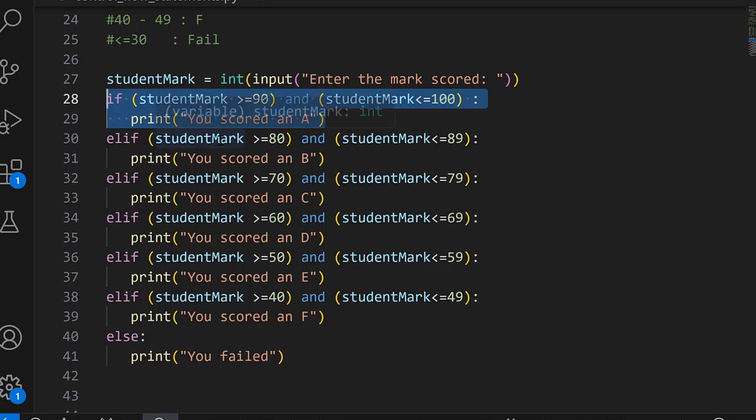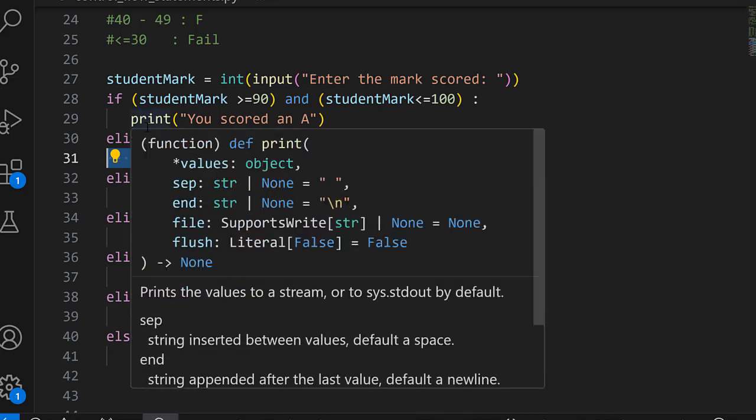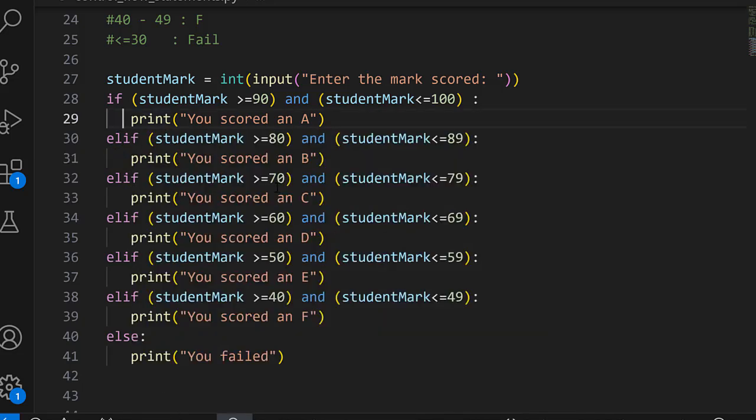Now it passes in the value, and for this case it's going to be true, since our value is greater than 80, and the value is also less than 89. That means it's going to go ahead and output this statement. It is the same procedure for all these other conditions, according to the value that we are passing in.